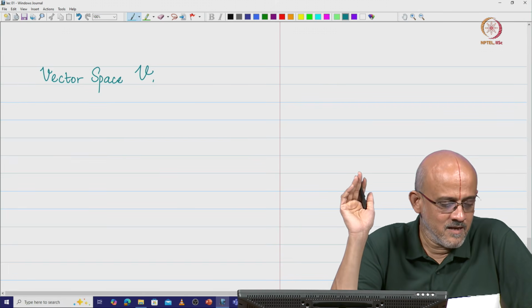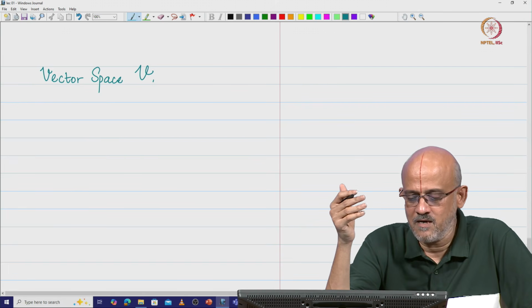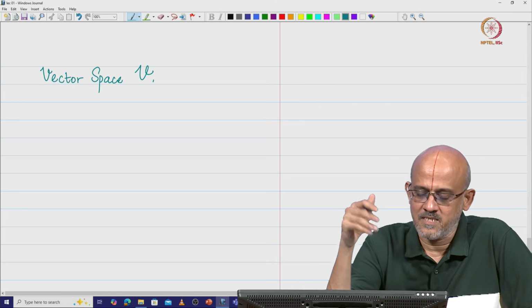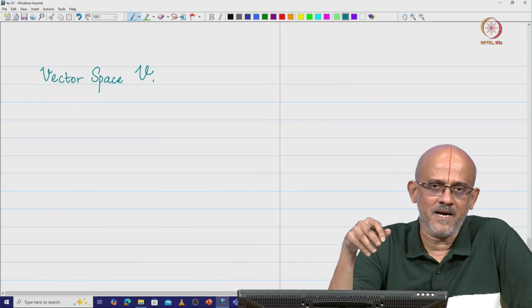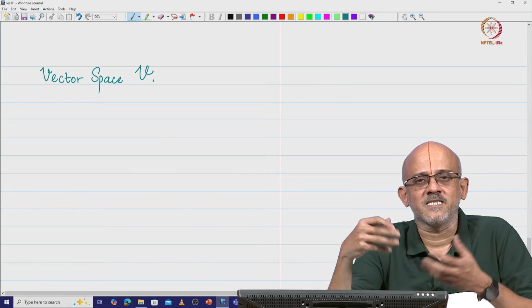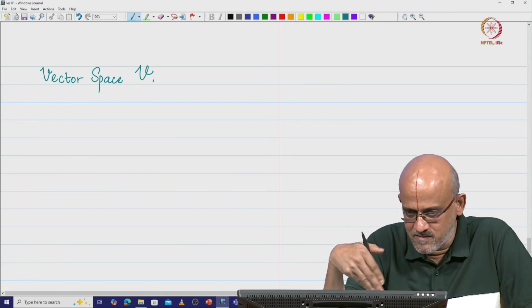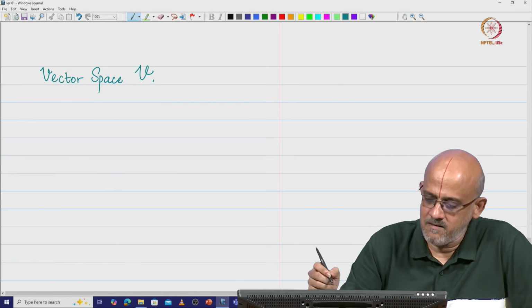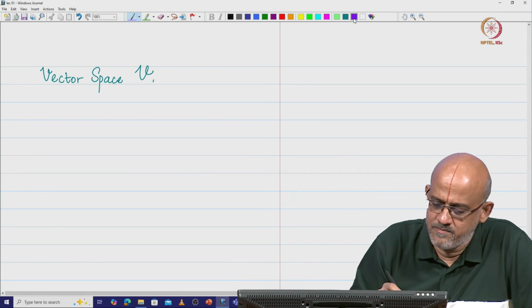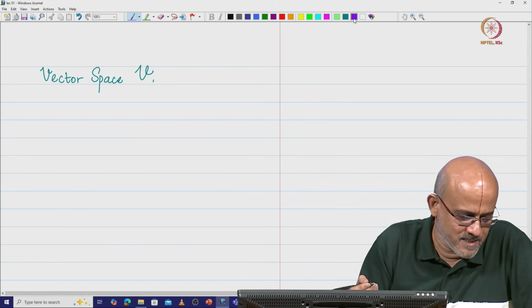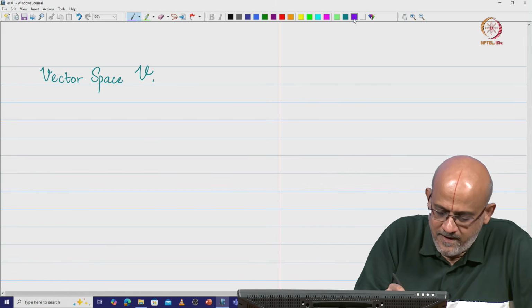So I am going to define a new mathematical structure called a vector space, which is denoted as V. We will come back to what this vector space could mean and what all the other things are that we will look at after writing this formal definition. So what we are going to do is look at this vector space V. So what does it mean? Where does the definition start?